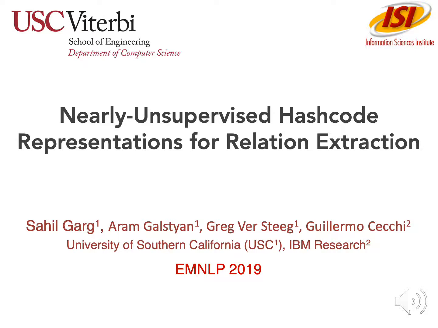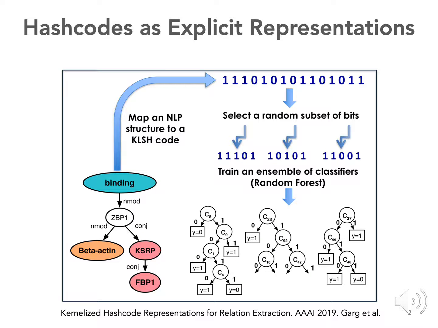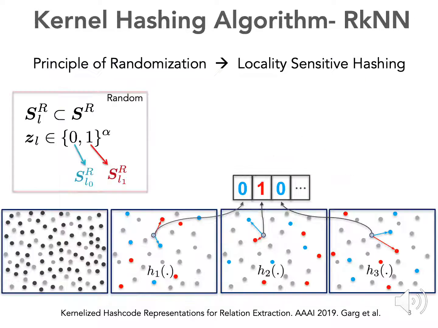Greetings. I'm introducing our recent work about learning nearly unsupervised hashcode representation for relation extraction or any other NLP task. In our previous work, we proposed to map any NLP structure to a large binary hash code using the concept of kernelized locality sensitive hashing. These hash codes can then be used as feature vectors for classifiers like random forest, and it shows state of the art performance for biomedical relation extraction tasks.